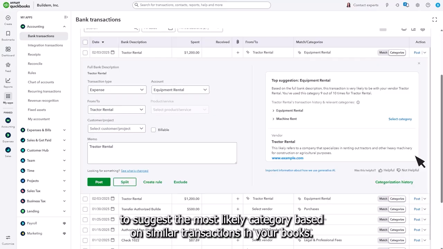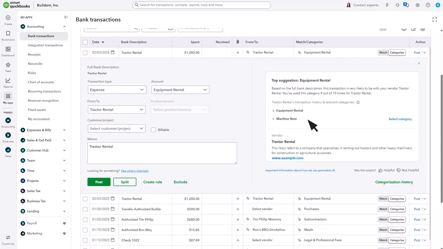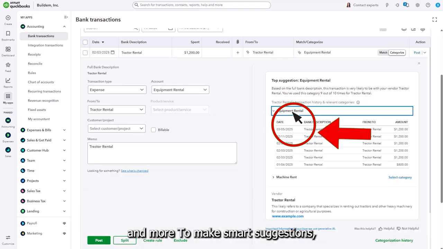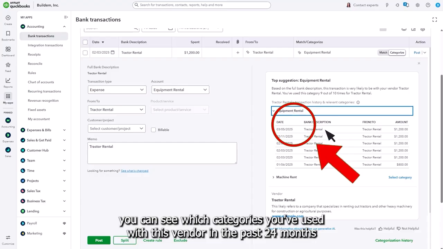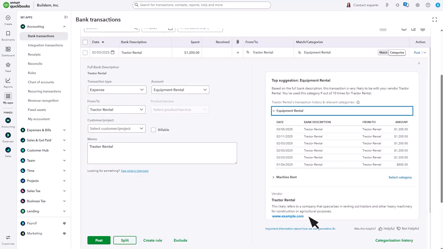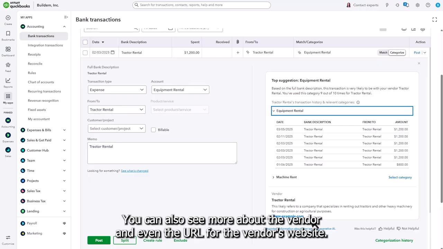QuickBooks uses AI to suggest the most likely categories based on similar transactions in your books. It looks at details like the vendor, bank description, amount, and more to make smart suggestions. You can see which categories you've used with this vendor in the past 24 months and on which transactions. Select a transaction to open the details. You can also see more about the vendor and even the URL for the vendor's website.